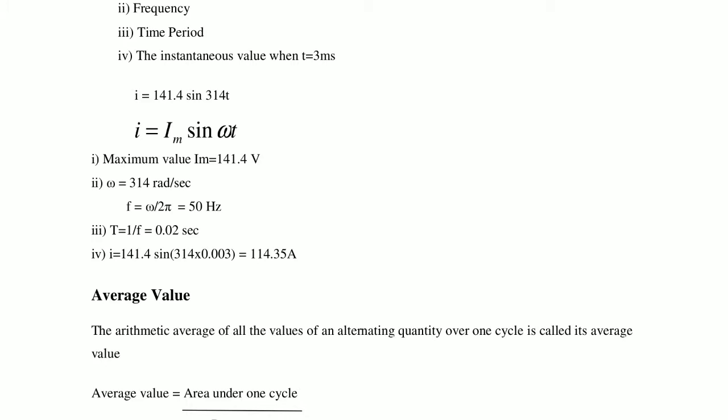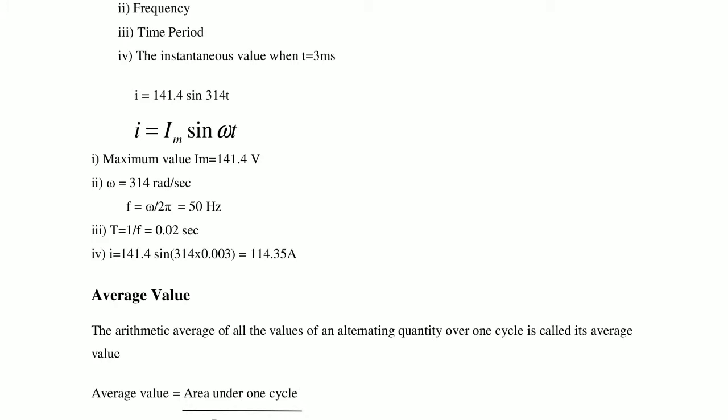That means the instantaneous value at small t equal to 3 milliseconds. So how much is the instantaneous value of current?